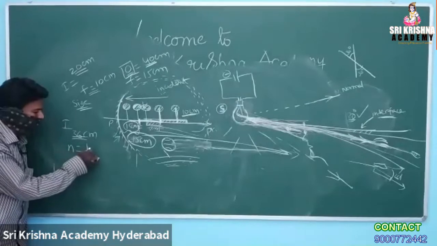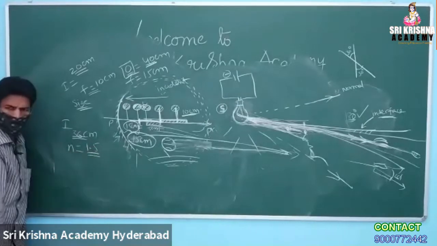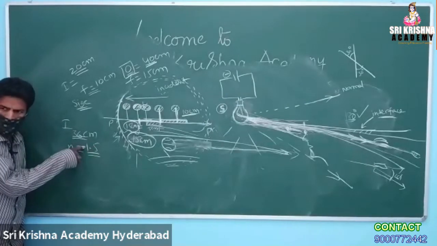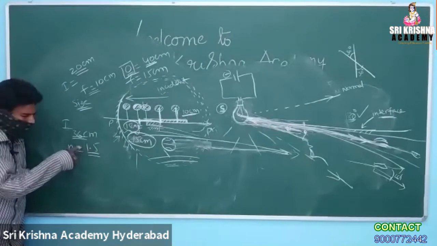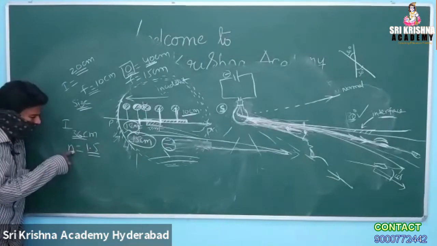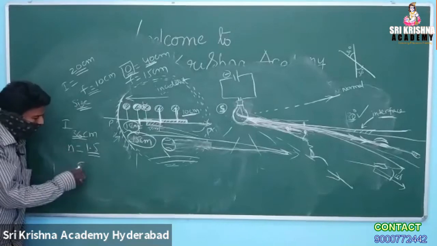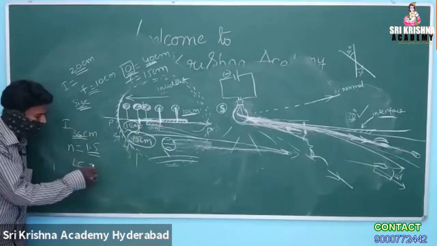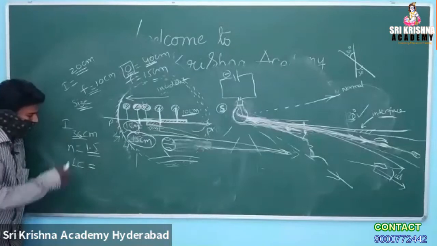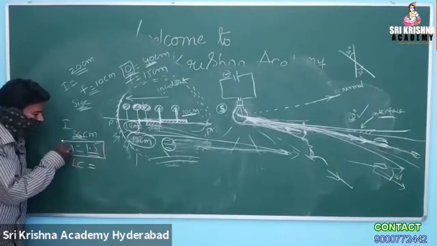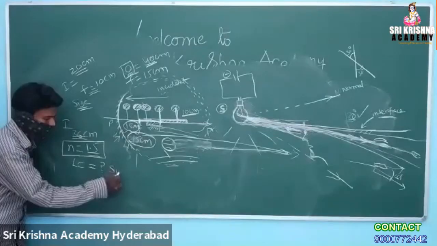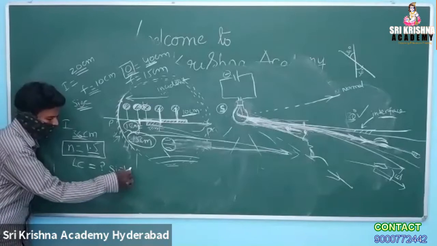If the refractive index of glass is 1.5, what is the critical angle of the glass? Critical angle of the glass, angle C, is equal to how much? Refractive index is 1.5 given. Angle C is asked. What is your answer? Sine inverse 2 by 3.